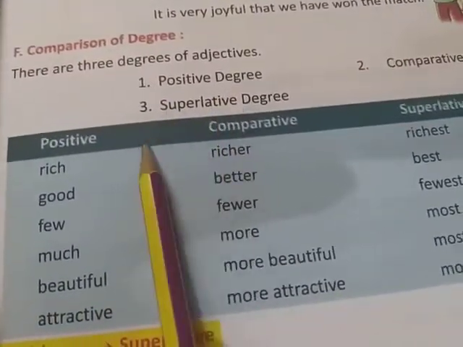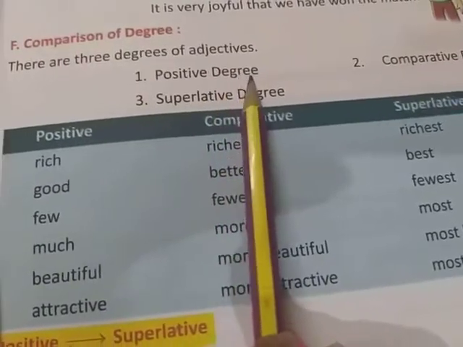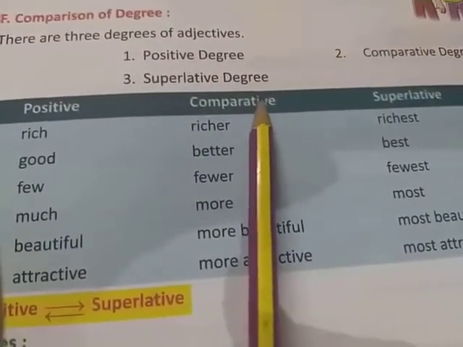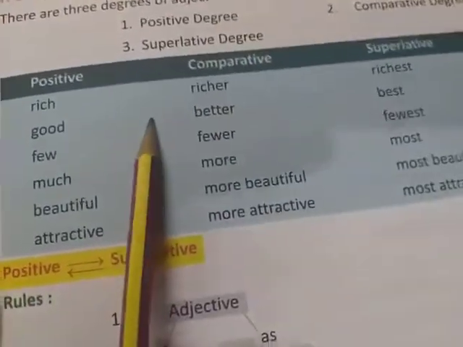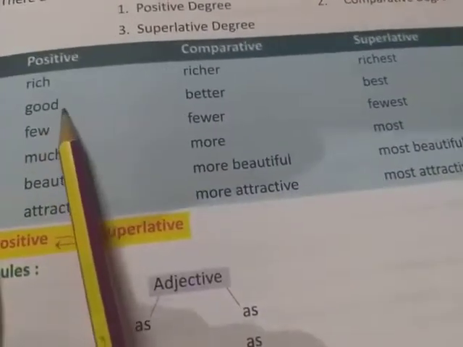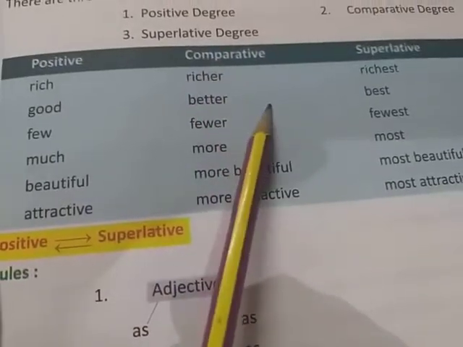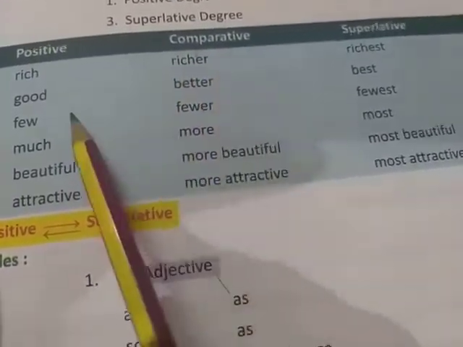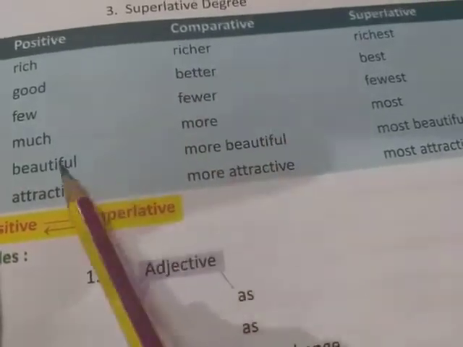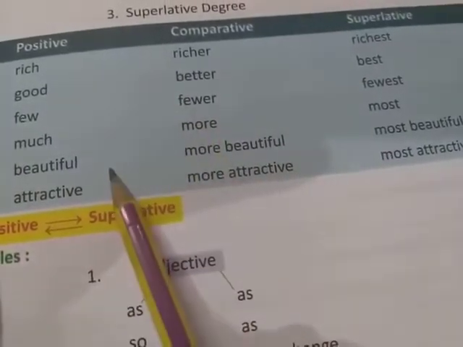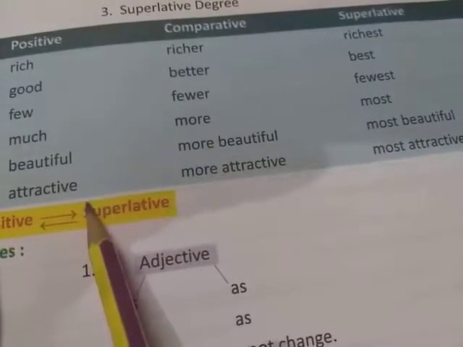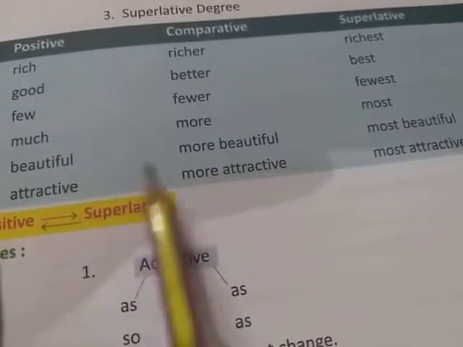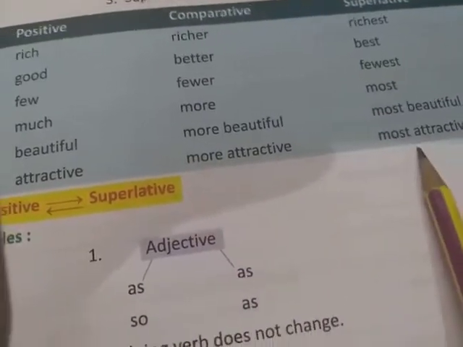You know that there are three degrees of adjective: positive degree, comparative degree and superlative degree. Some forms are given here: positive form, comparative form and superlative form. Rich, richer, richest, good, better, best, few, fewer, fewest, much, more, most, beautiful, more beautiful, most beautiful, attractive, more attractive, most attractive.